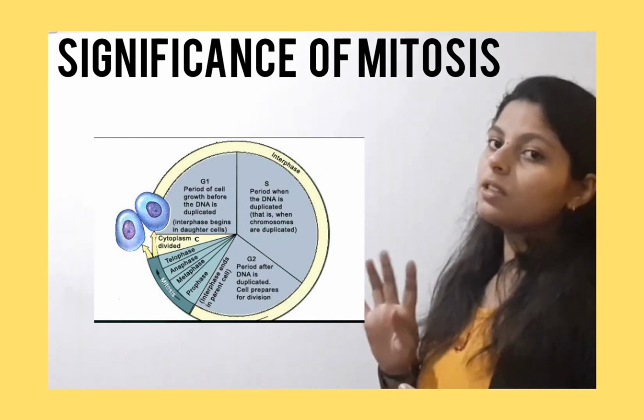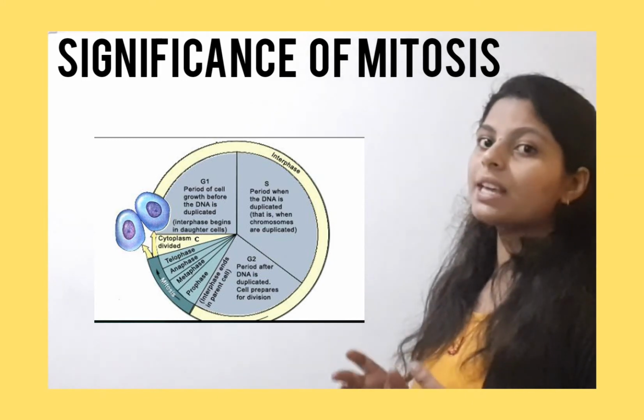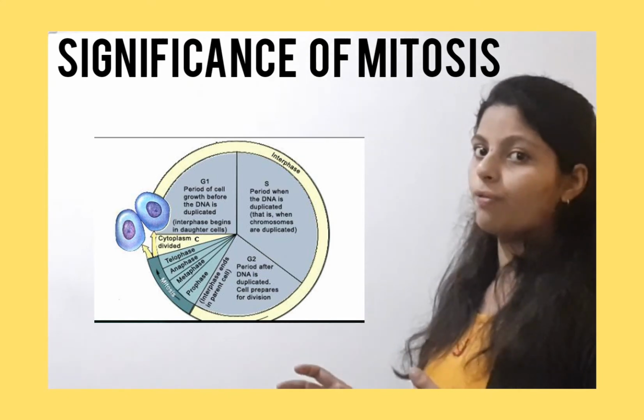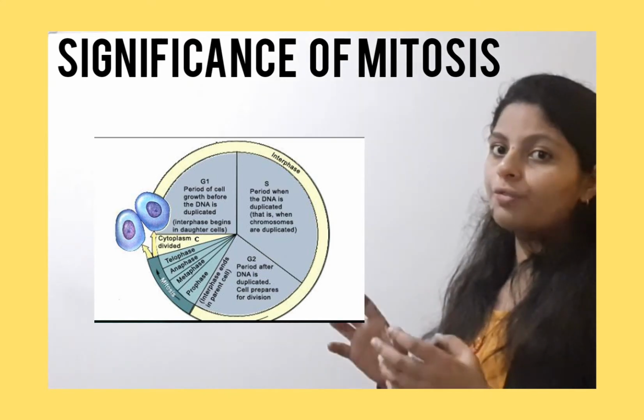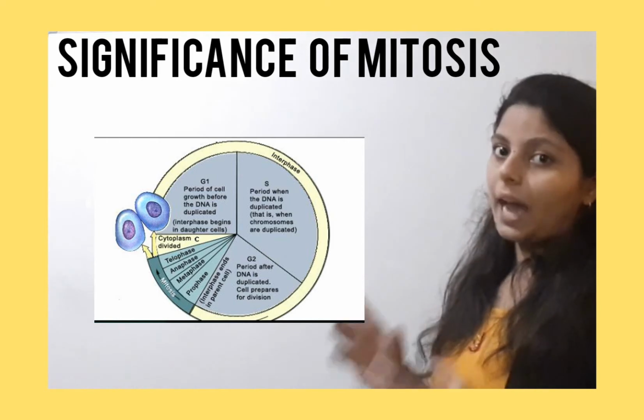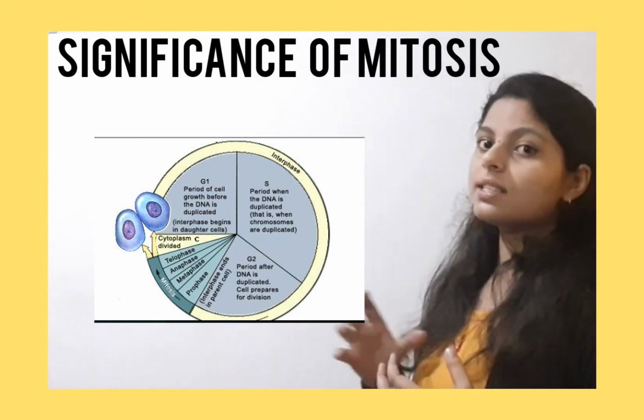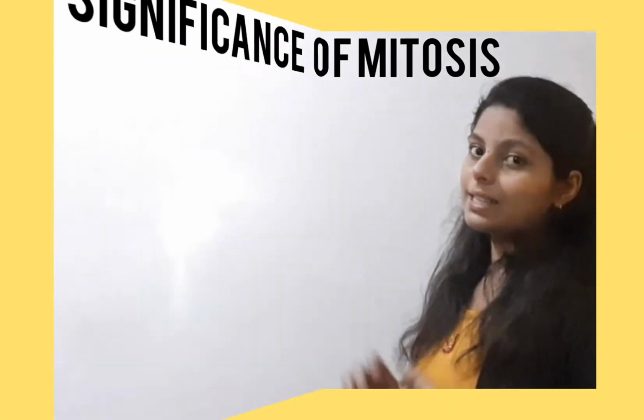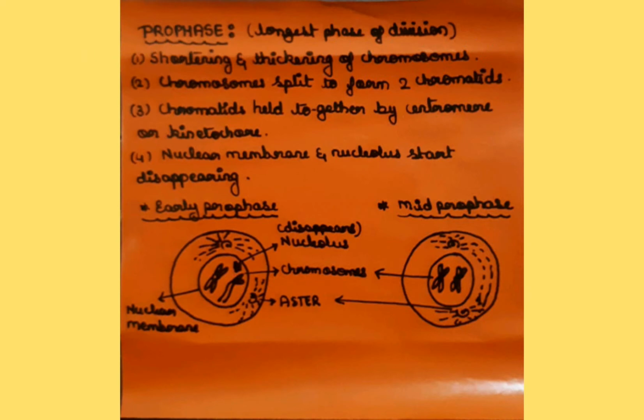Then mitosis happens in four phases, as we know: prophase, metaphase, anaphase and telophase. Let us study each of them in detail with diagrams so that you can understand the concept easily. So let's start, moving on to the prophase. We know that prophase is the longest phase of division. In the mitotic phase, prophase is the longest phase, and here there is shortening and thickening of the chromosomes. What happens here? The shortening as well as thickening of the chromosomes.